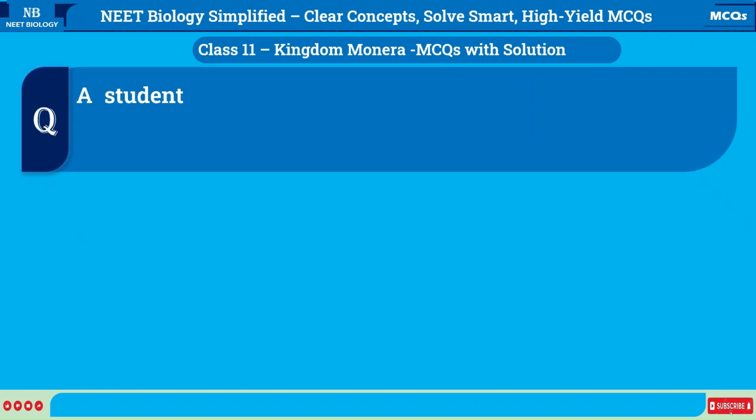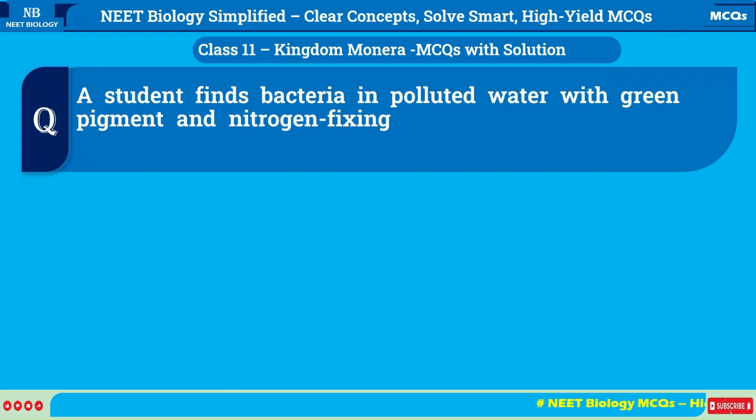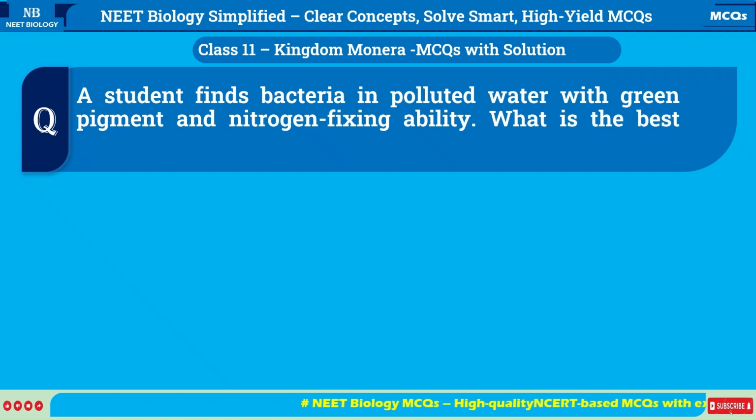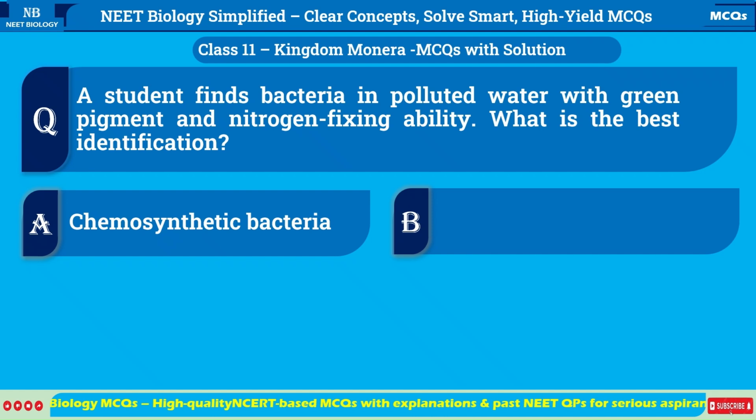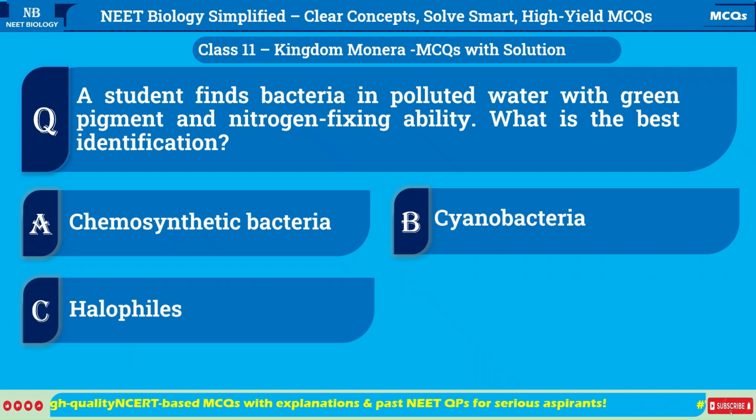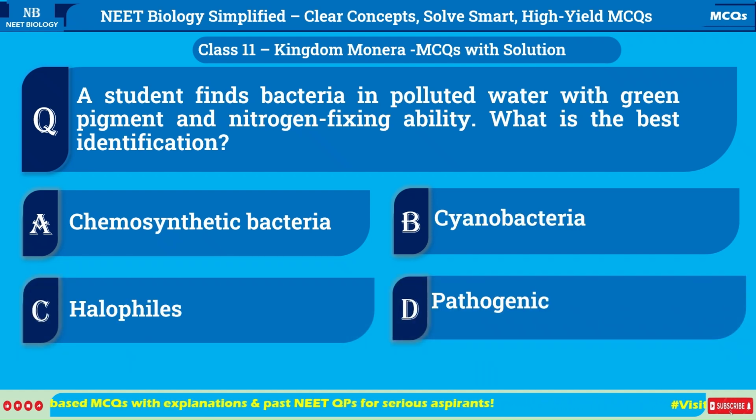A student finds bacteria in polluted water with green pigment and nitrogen-fixing ability. What is the best identification? A. Chemosynthetic bacteria. B. Cyanobacteria. C. Halophiles. D. Pathogenic Eubacteria.